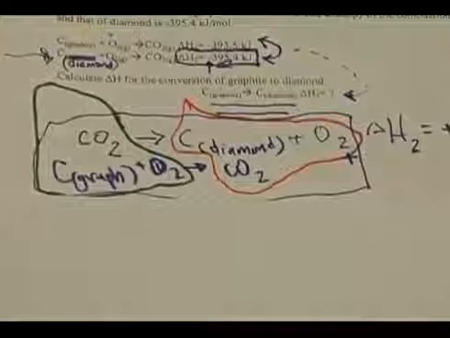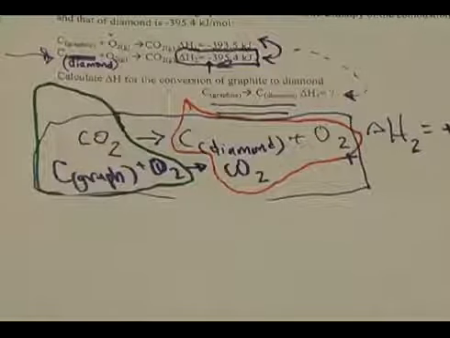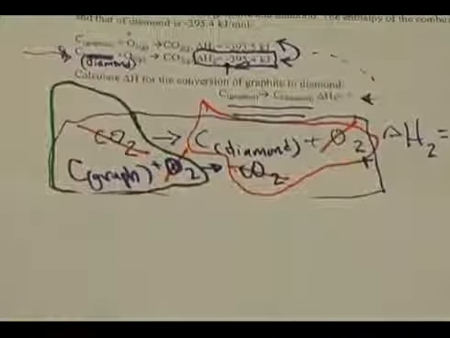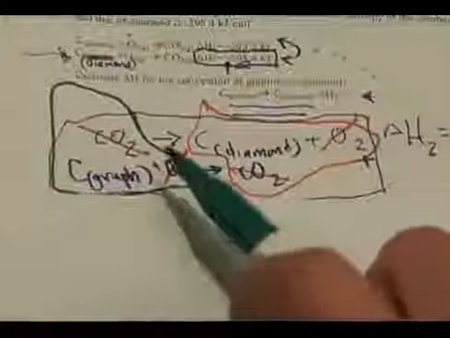And notice there are some things that are exactly the same on both sides of the reaction. Notice the O2 is present here and here. The carbon dioxide is present here and here. And so those items cancel out. And what remains is carbon graphite, arrow, carbon diamond. Exactly the reaction that I'm looking for up here.